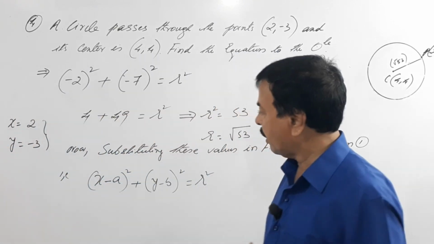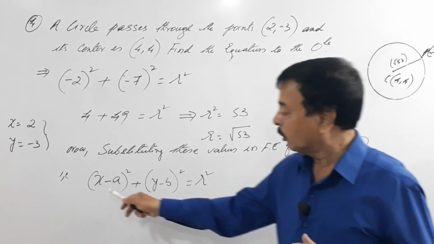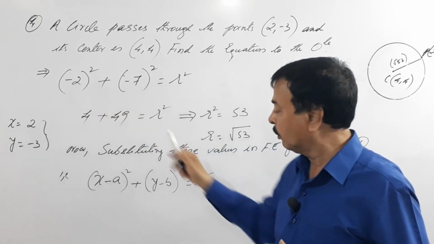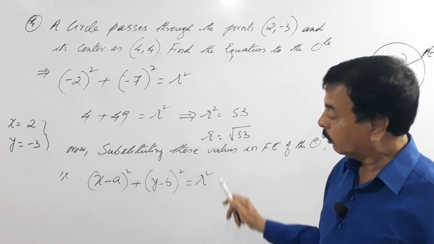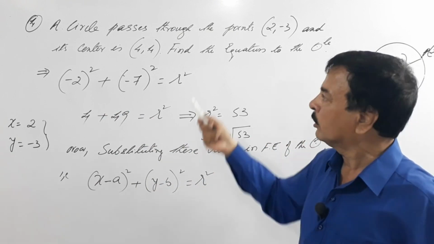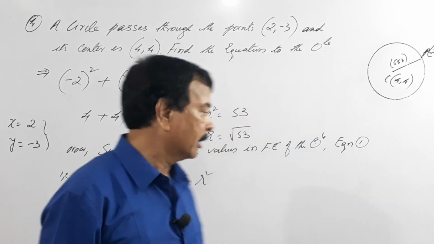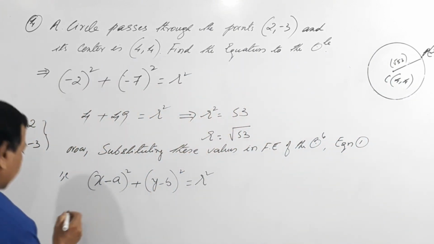Here what has happened? Now substituting these values in the equation, what am I going to substitute? Not for x and y, already we have substituted, we have got the value of r. Now what will we do? We will substitute the values of a and b and r in the fundamental equation, to find the equation of the circle. So what happens here?